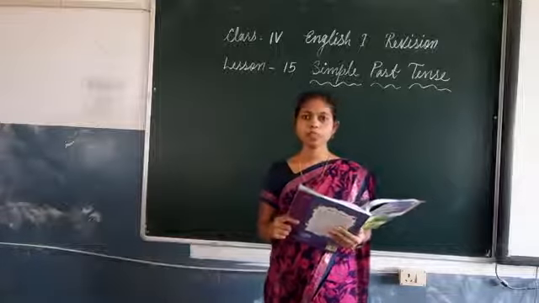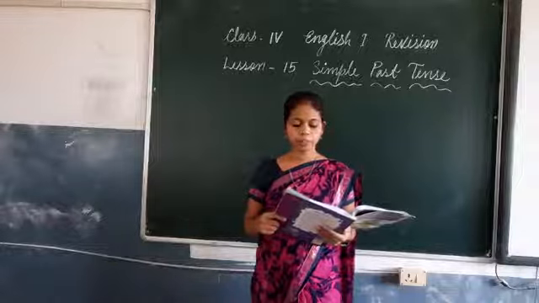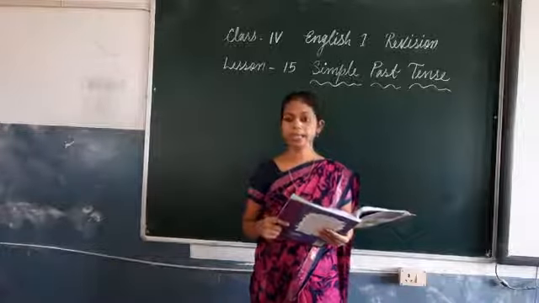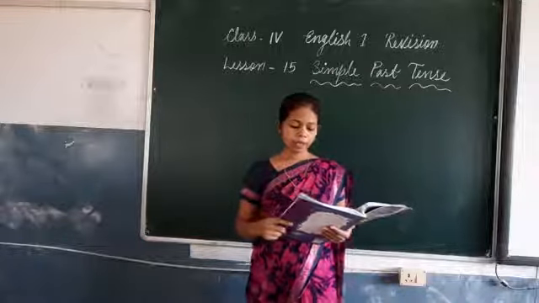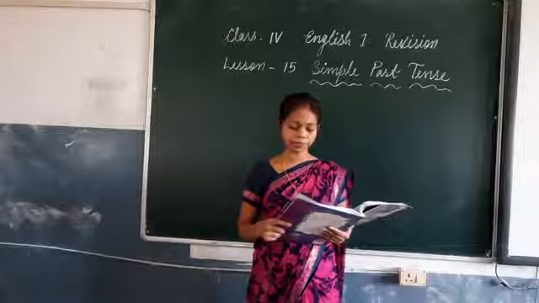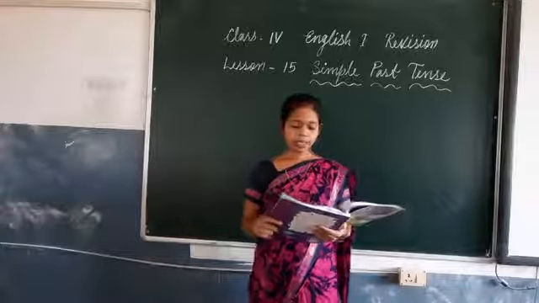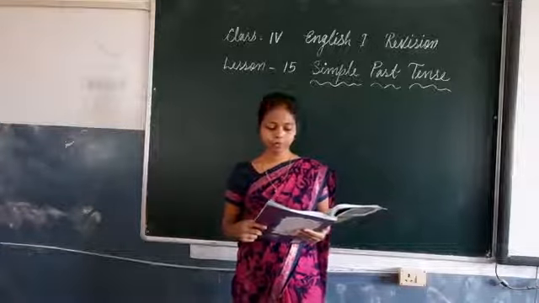Now let's move to exercise 4. Fill in the blanks with the correct form of the verbs given in brackets. First number, Ruby hung her frock on the peg. Second number, the servant posted my letters.